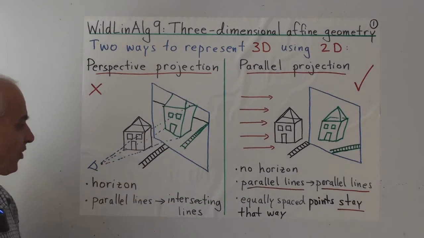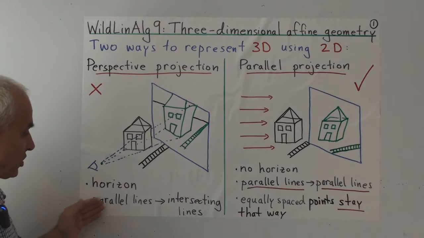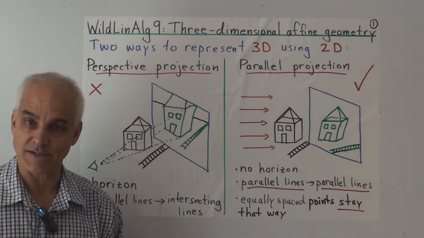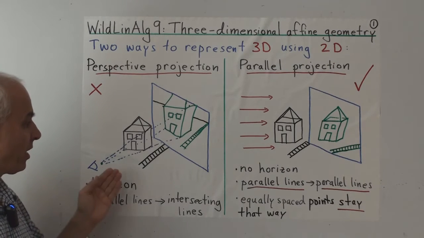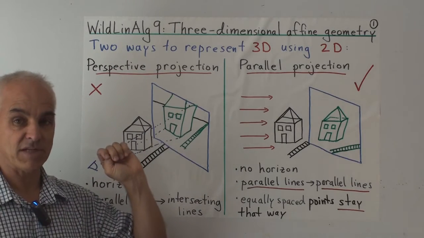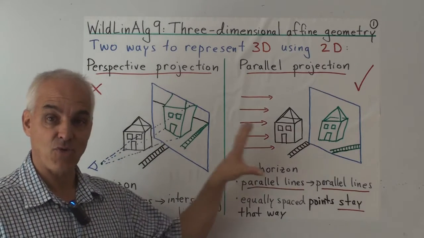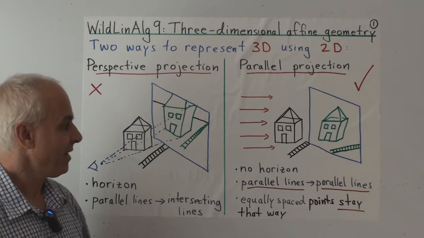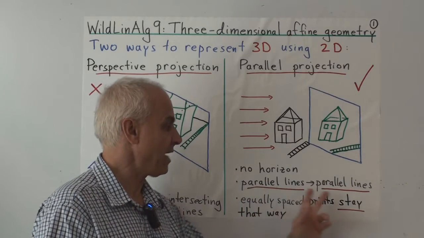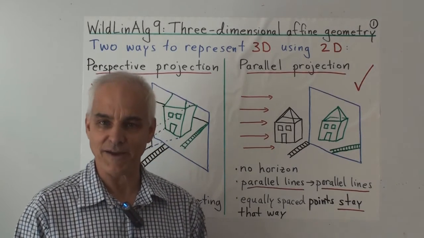So that's one of the properties of this perspective projection, that there's first of all a horizon, that lines which are parallel in the 3-dimensional object end up intersecting on that horizon. And that furthermore, equally spaced points in the original object do not get mapped to equally spaced points in the picture. The parallel projection has quite different properties. First of all, there's no horizon. And importantly, parallel lines map to parallel lines. Let me try to explain why that is.